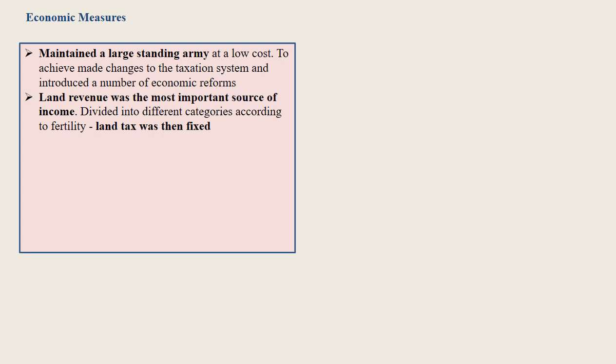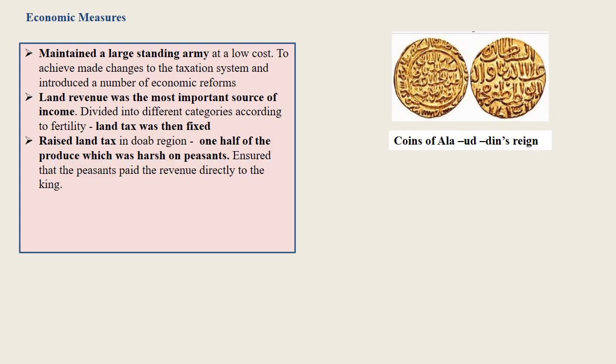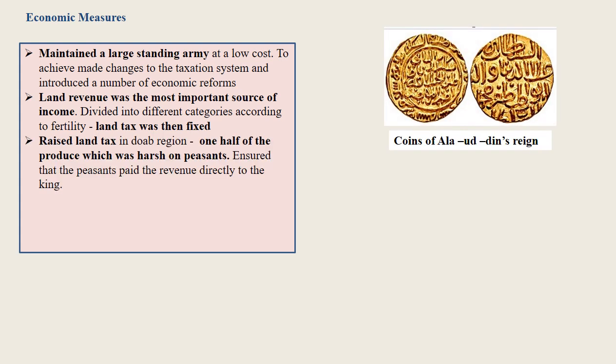Alauddin Khilji ordered the measurement of all land under cultivation. It was divided into different categories according to its fertility. The land tax was then fixed accordingly. To get more money, Alauddin raised the land tax in the Doab region, that is the fertile land between the Ganga and Yamuna rivers, to 1/2 of the produce.